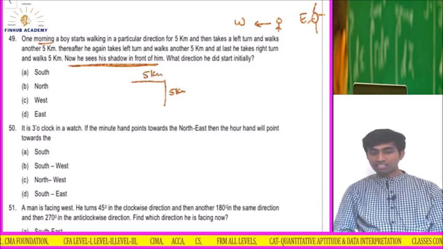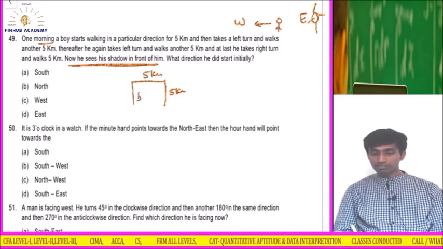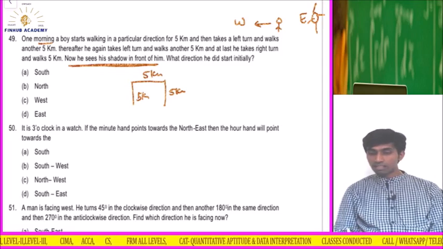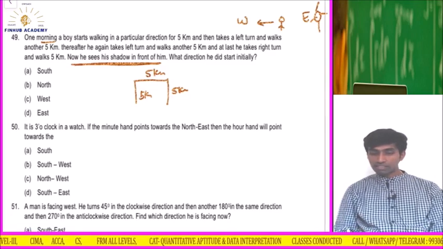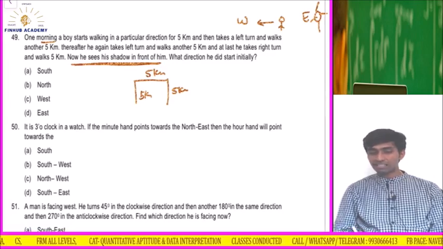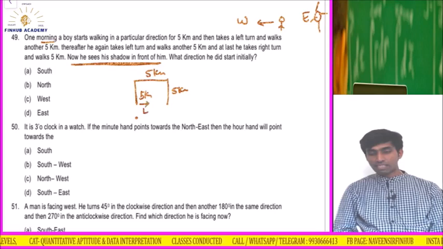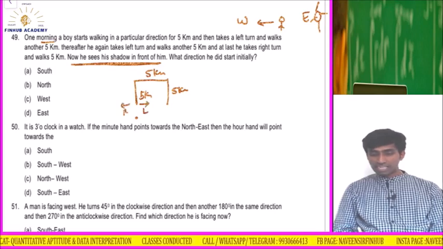Thereafter he again turns left, that means again he has come down 5 kilometers. So this is all parallel, and he walks another 5 kilometers, takes left and another 5 kilometers, and at last he takes a right turn. From here he is facing this side, so his left is this and his right is this. So he takes a right turn and walks 5 kilometers.